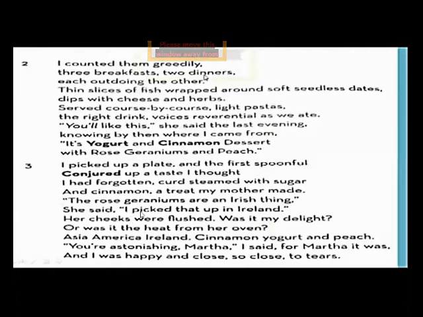And she said, I picked that up in Ireland, and she had brought it purely from Ireland. Okay, Ireland is a place, and whatever things belong to Ireland are called Irish. Like we are from Pakistan, so we are called Pakistani. Anyone who belongs to France will be called French. In the same way, things from Ireland are called Irish.